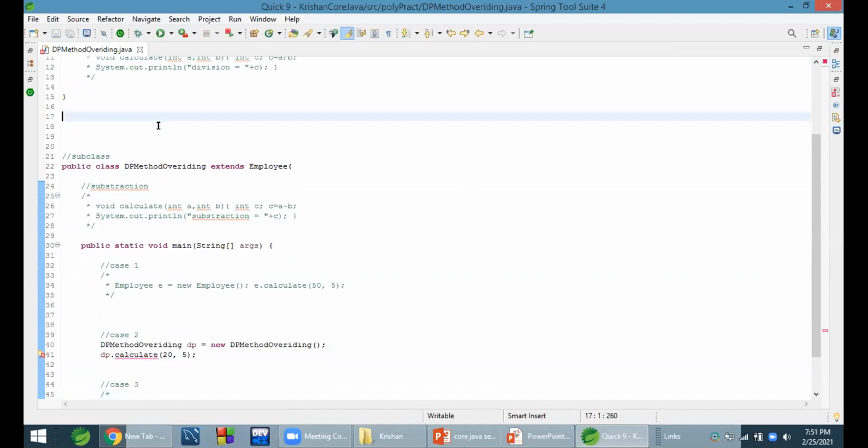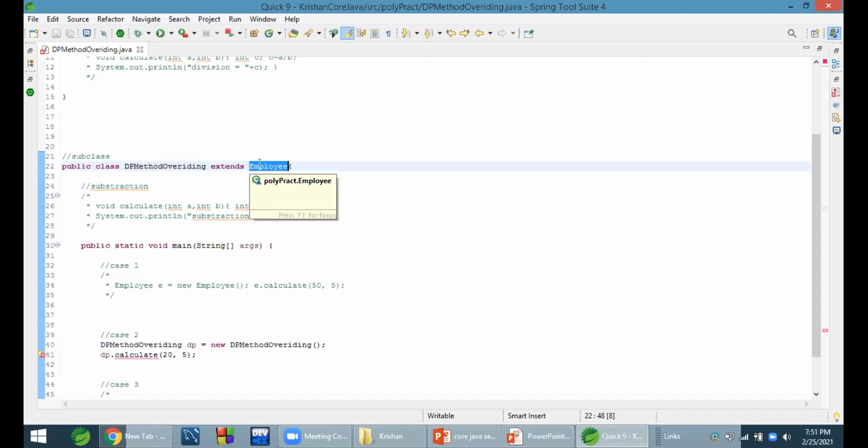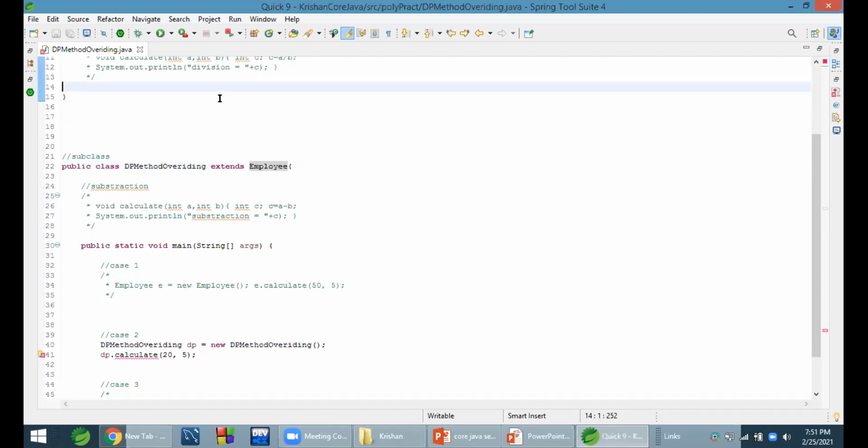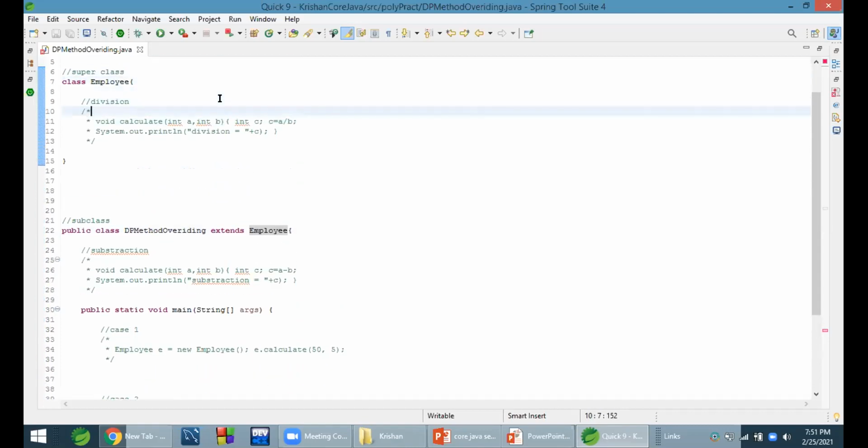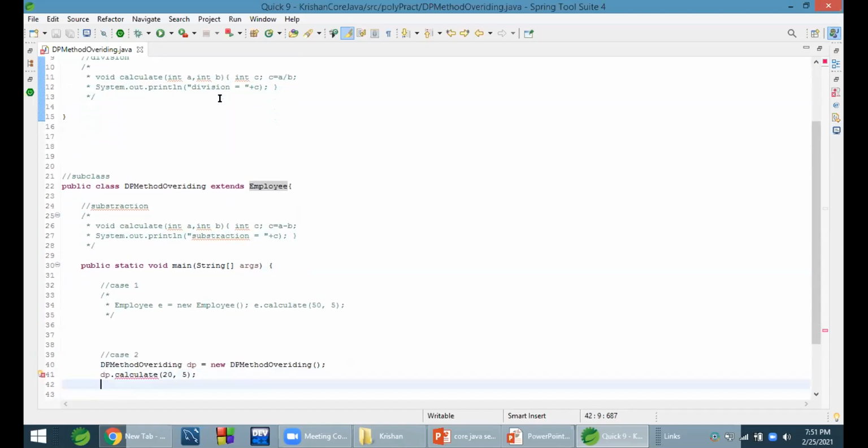But if it exists, it checks first in the subclass. This is the object of the subclass. If the subclass has that method, it will call it. If the subclass does not have it, then it will check whether this class extends any superclass. Yes, it extends. Then it checks whether that superclass has the method. Yes, it has. Then it will call the superclass method. If both do not have it, then it will become a Python error.